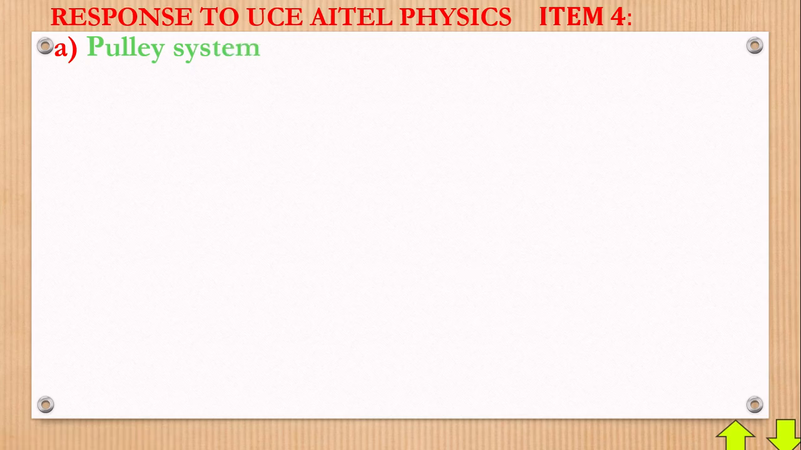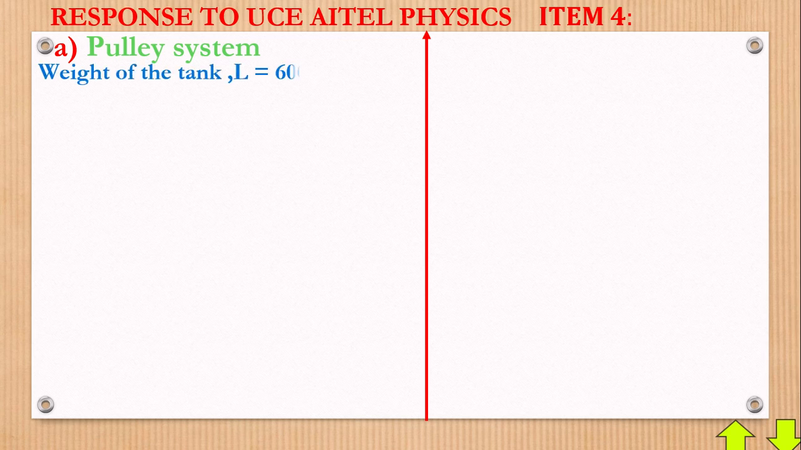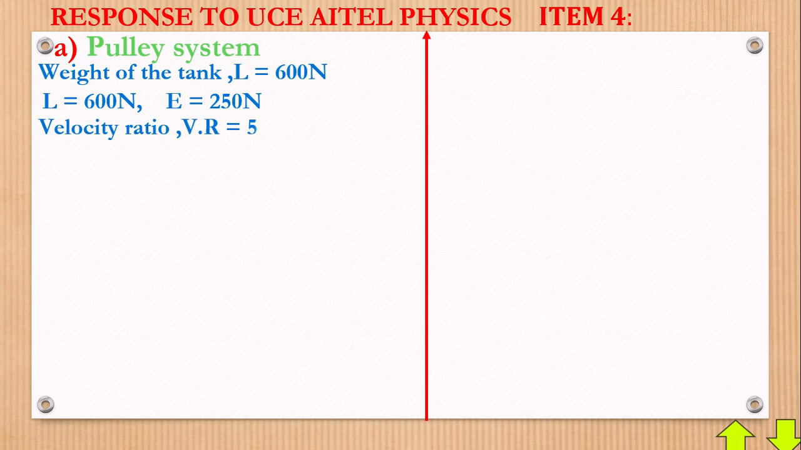Now a simple reminder, weight of the tank, L equals 600 newtons. Then also, of course, our summary will be load is equal to 600 newtons. The effort was 250 newtons, summarized earlier on. Velocity ratio, VR, is equal to 5. And then also we know that efficiency